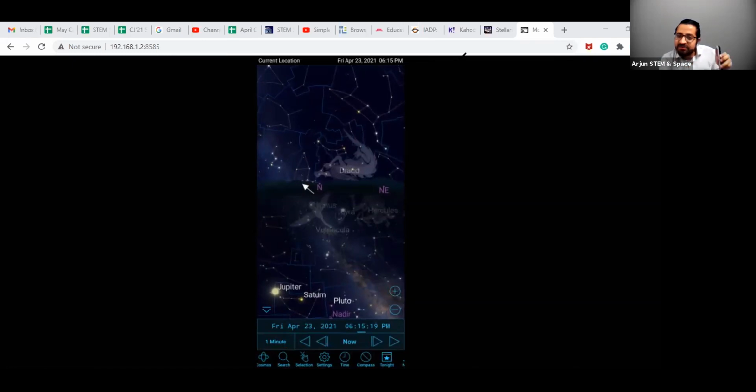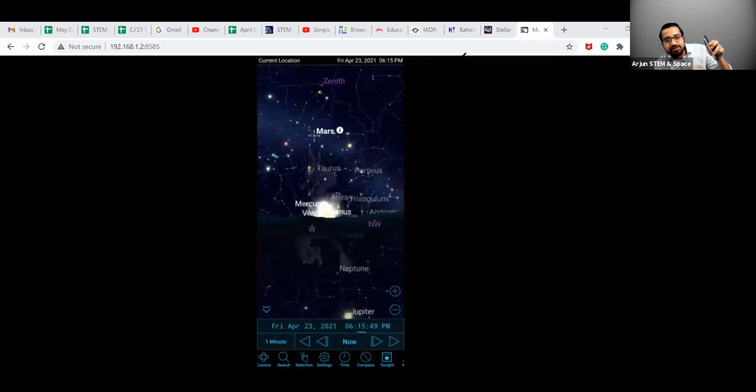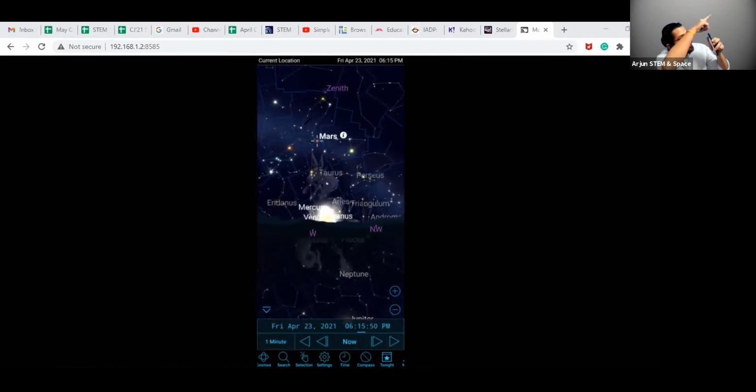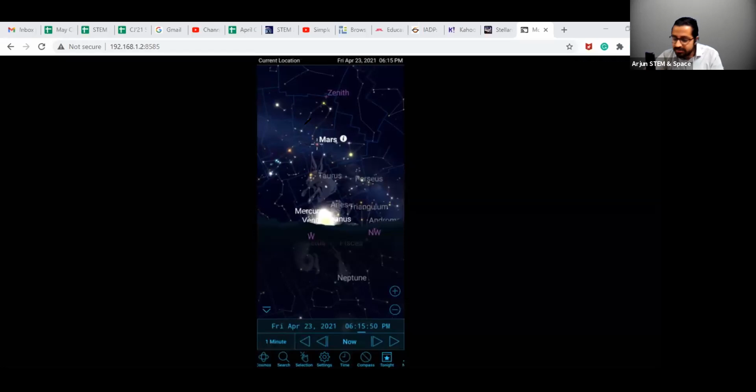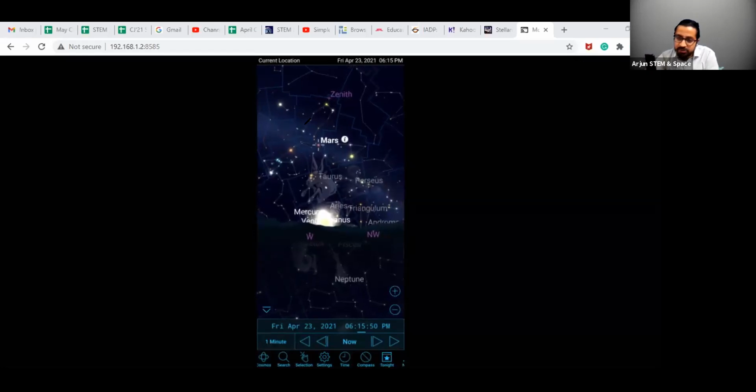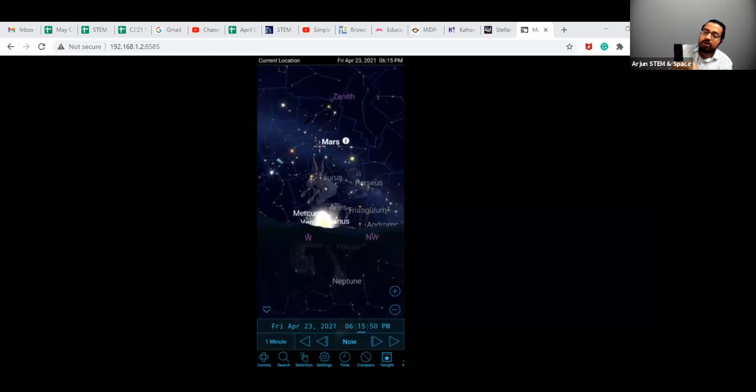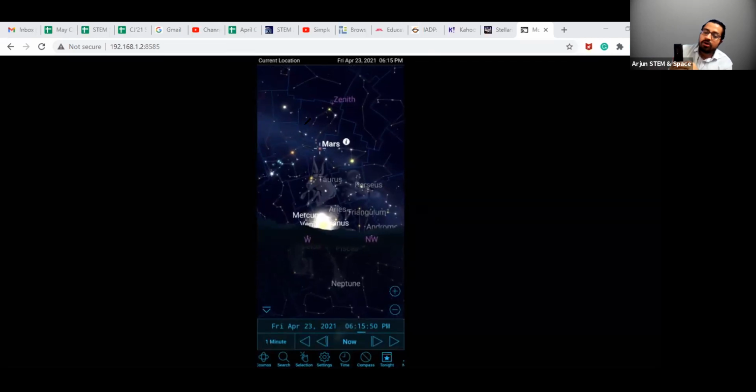If you want to find anything and you're not sure in which direction it is, just select compass and do locate, and you will be able to see where exactly. You can see here is Mars. So this is one very nice thing that your app will do, which Stellarium on your laptop cannot. If you have Stellarium on your mobile also, then you can do the same thing.